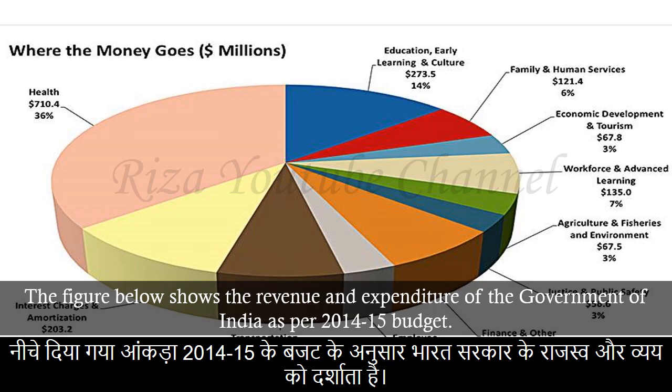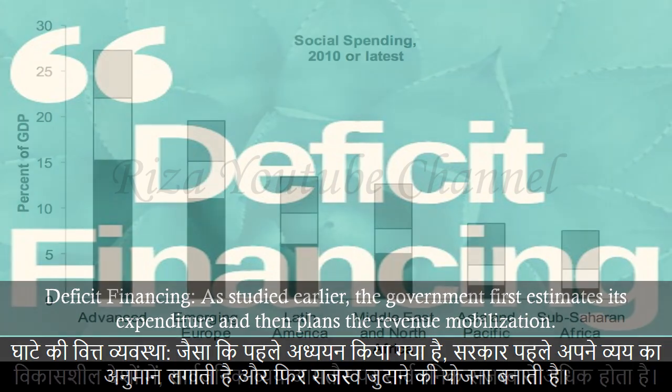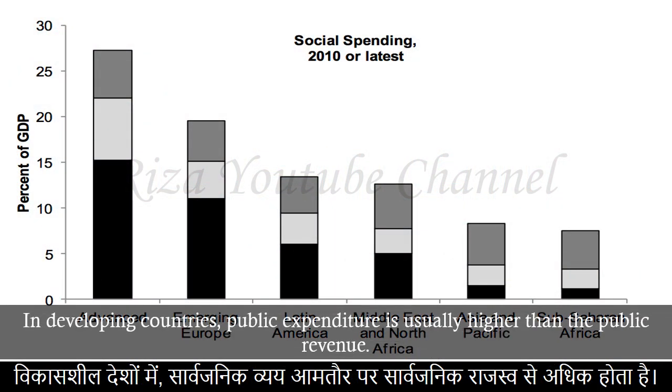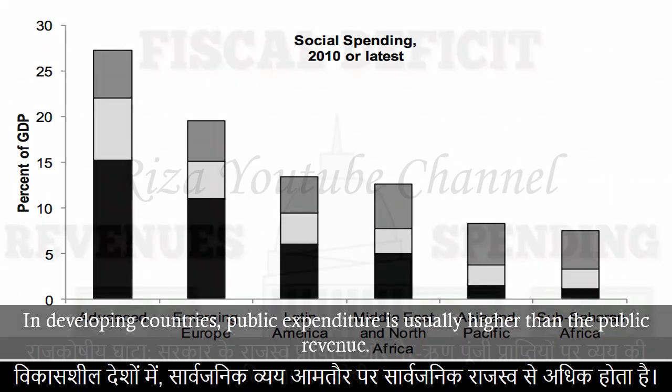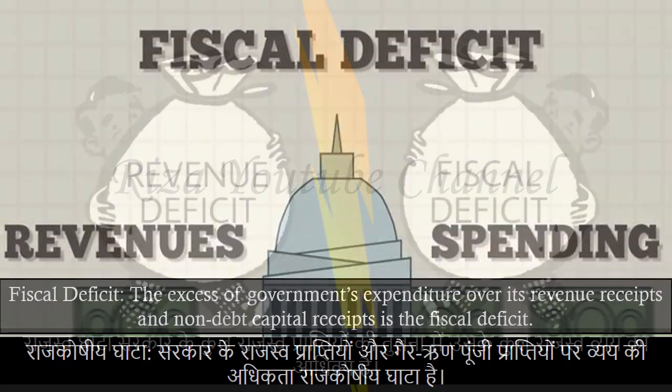2014-15 budget. Deficit financing. As studied earlier, the government first estimates its expenditure and then plans the revenue mobilization. In developing countries, public expenditure is usually higher than the public revenue. Fiscal deficit. The excess of government's expenditure over its revenue receipts and non-debt capital receipts is the fiscal deficit.